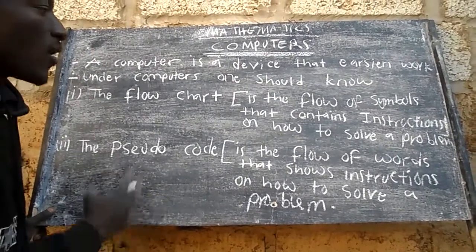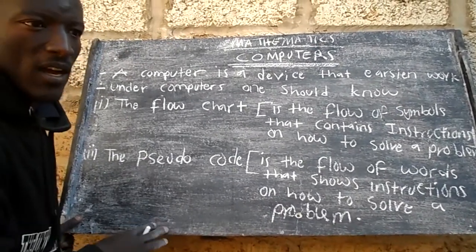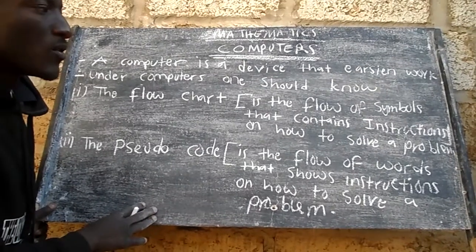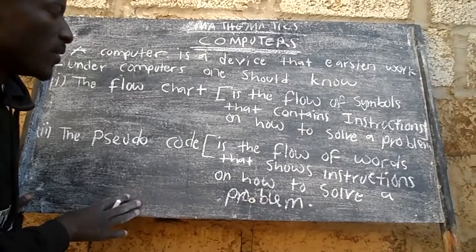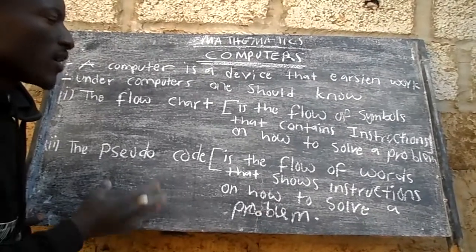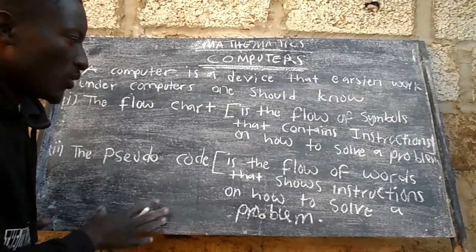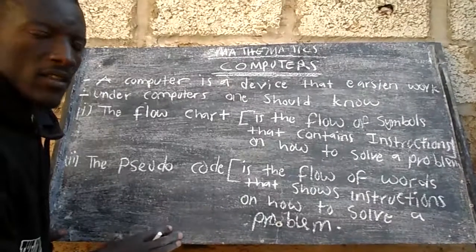That means a computer will help you to work out any problem that you want to sort out, be it a mathematical problem. For instance, if you want to find the area of a triangle, a computer can help you to do that. That is under logarithms.